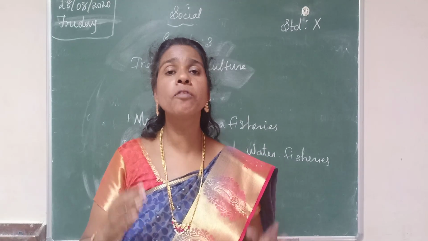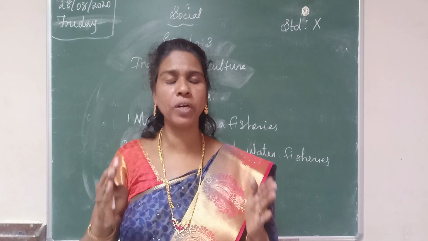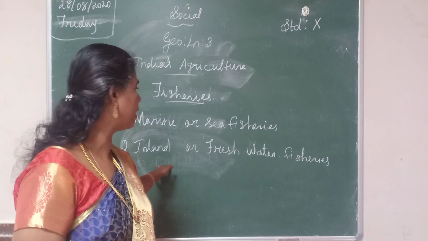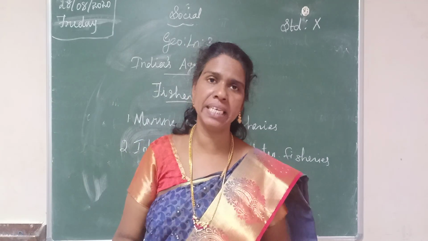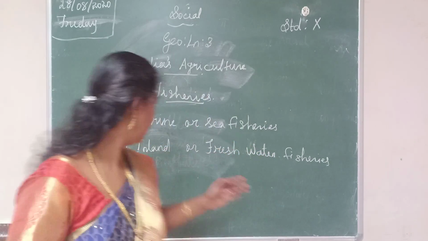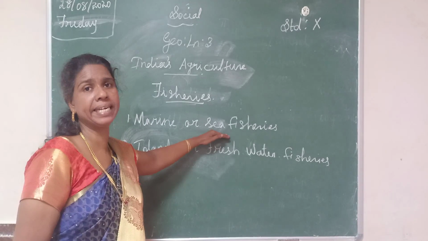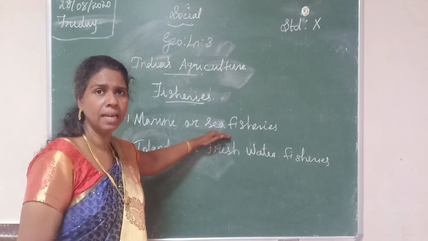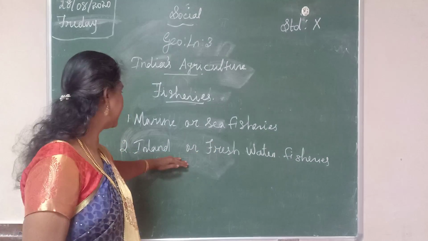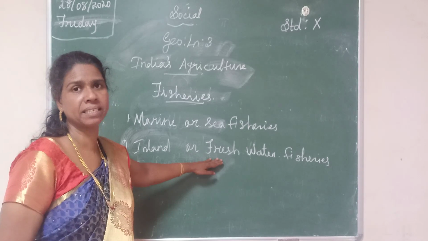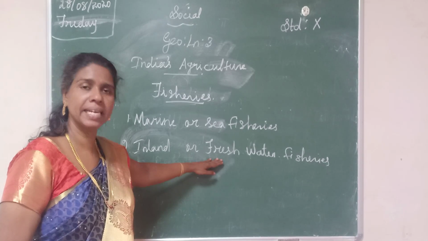In marine or sea fisheries, Kerala is the leading state, and in inland or freshwater fisheries, Andhra Pradesh is the leading state.